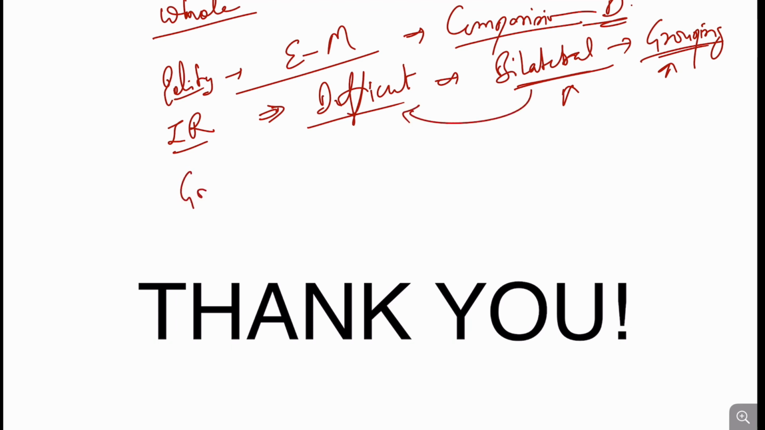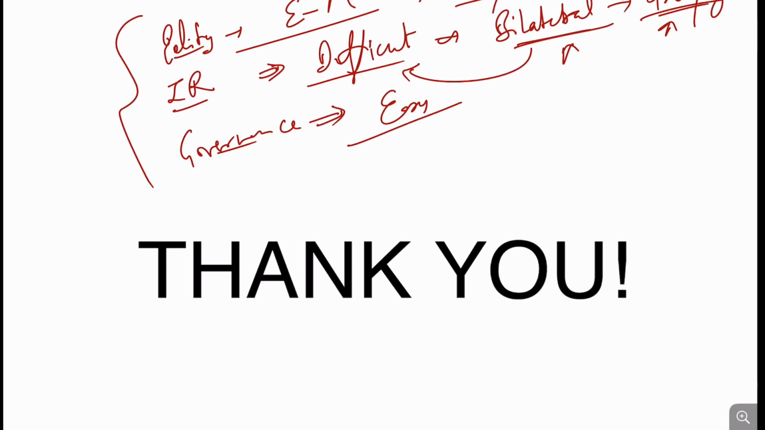But when we talk about the governance part, this was fairly easy to write, and it was also on the expected lines. So as a whole the IR was difficult, otherwise the questions as well as the paper were on the expected lines and within the trend of the UPSC, right? Okay, so this was the analysis.